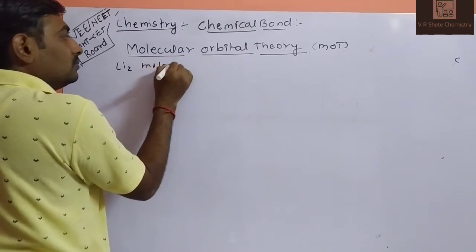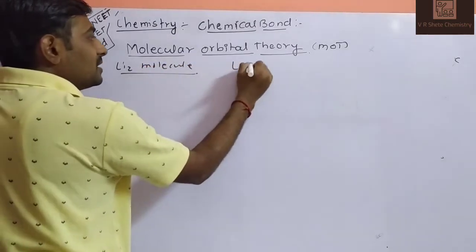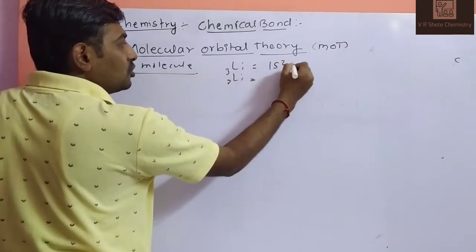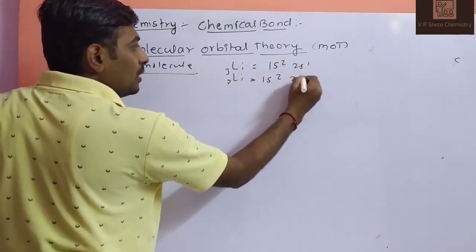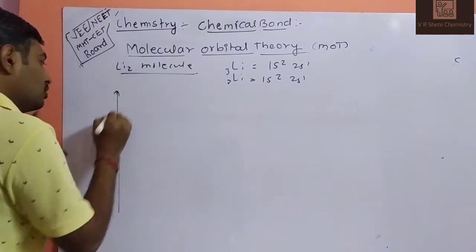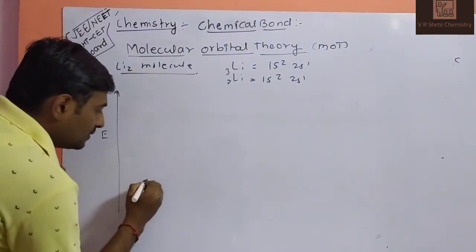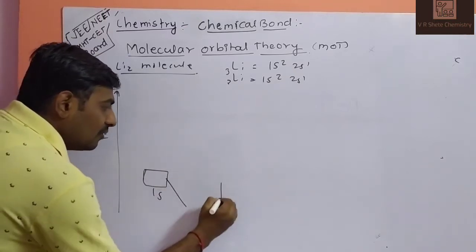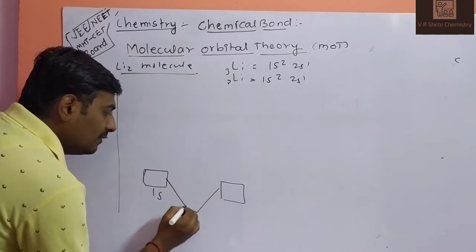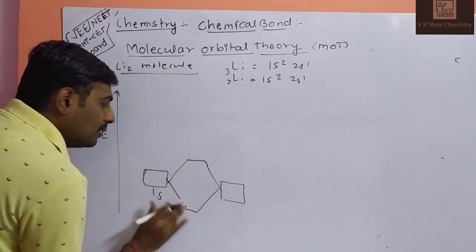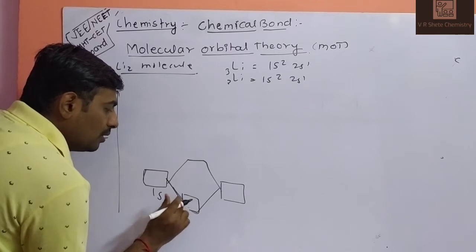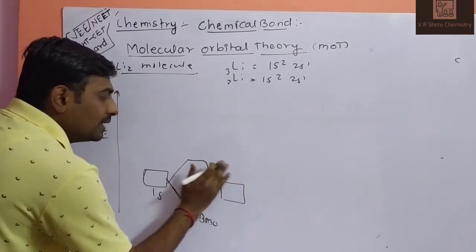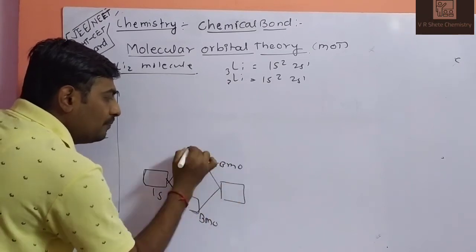Li2 means first lithium and second lithium. Lithium has atomic number 3, electronic configuration 1s2 2s1. According to energy, the first and lower energy level is the 1s orbital. So 1s of the first lithium and 1s of the second lithium will be combined to form the bonding molecular orbital and the anti-bonding molecular orbital.